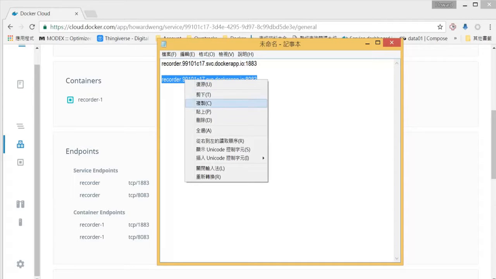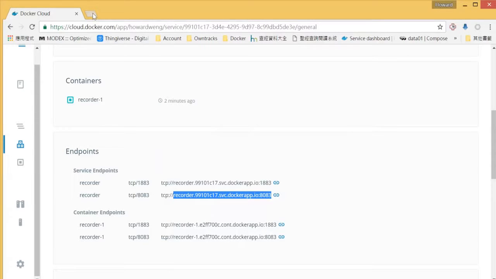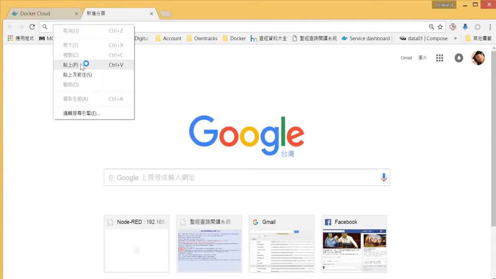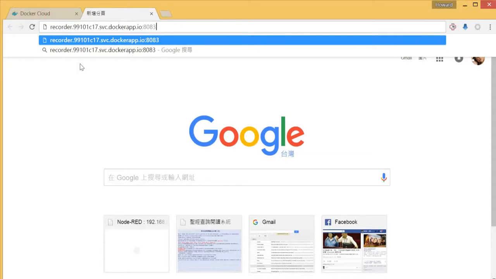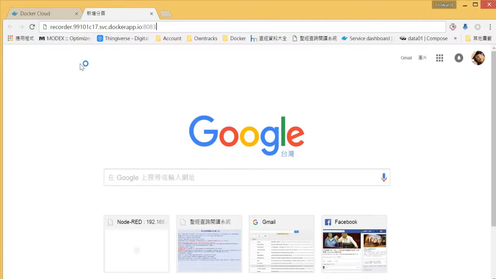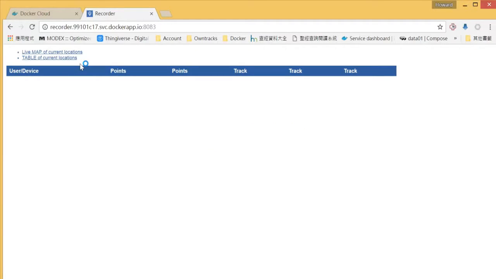Let's test the second one first. Open up a new browser and copy the second URL into the browser. You can expect to see this page. That's the URL that we will use in the future to check or get all the GPS locations.